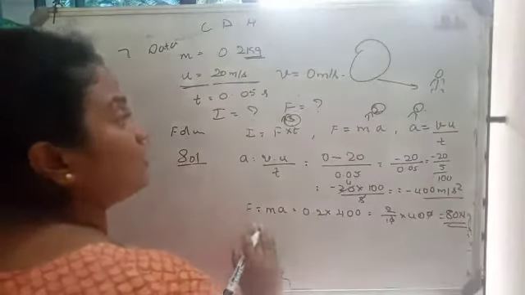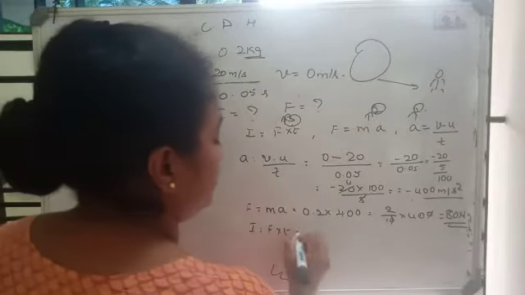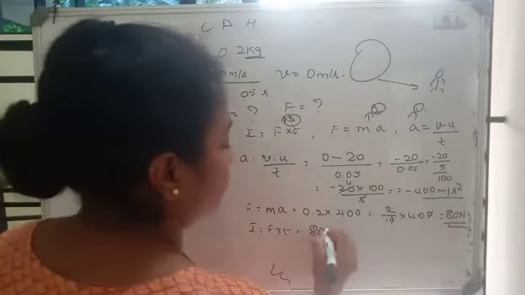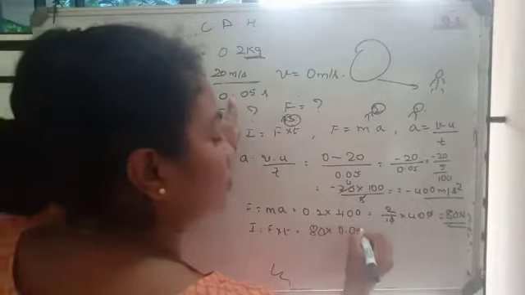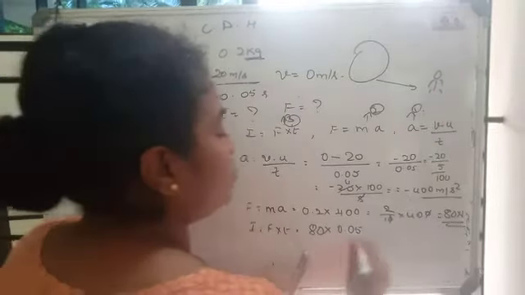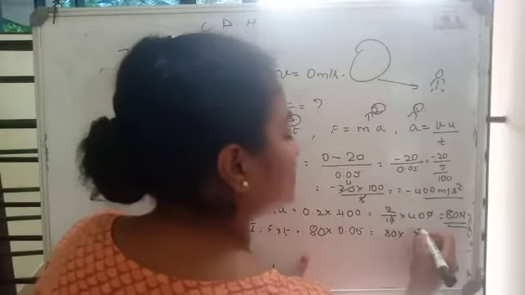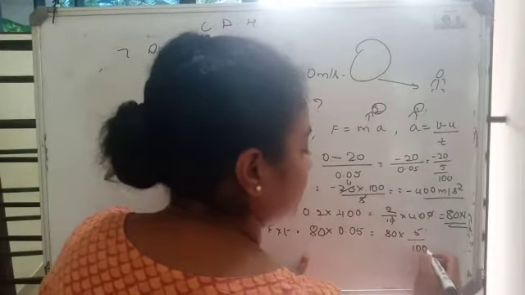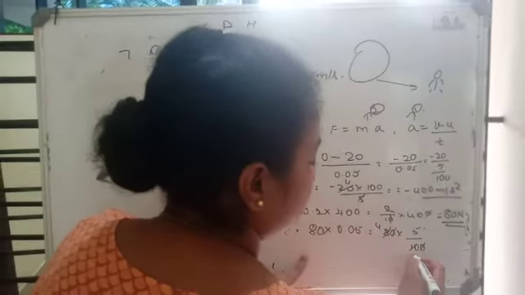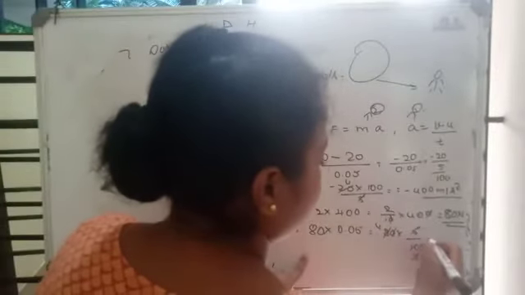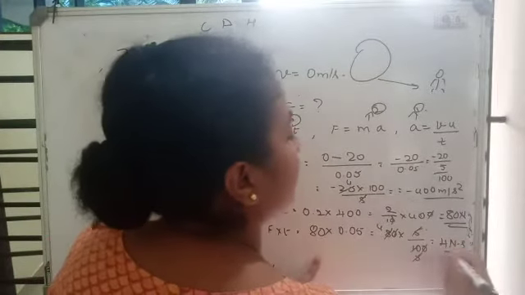Once the force is calculated, you can calculate the impulse. I is equal to F into T. What is the force value? That is 80. What is the time value? That is 0.05 seconds. On simplification, 80 into 0.05 can be written as 80 into 5 by 100. The zeros cancel. 2 4s are 8, 2 5s are 10, 5, 5 cancel. So 4 remains. So it is 4 Newton second.